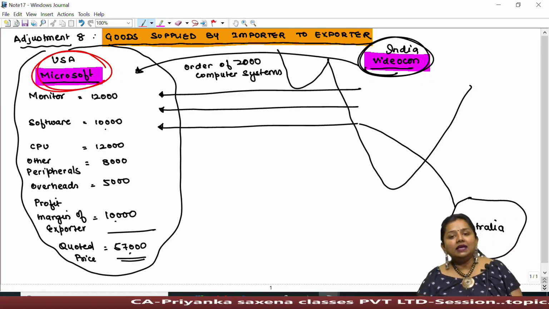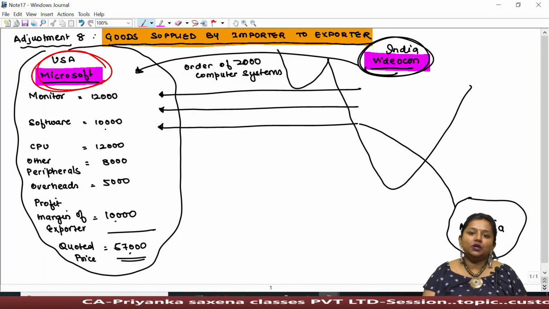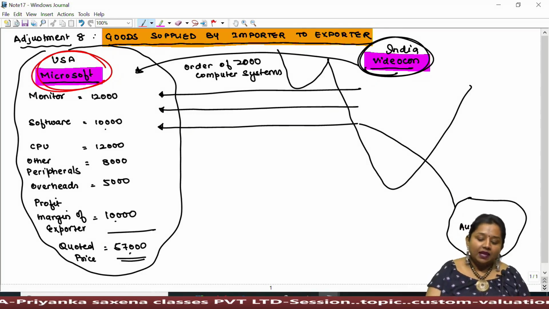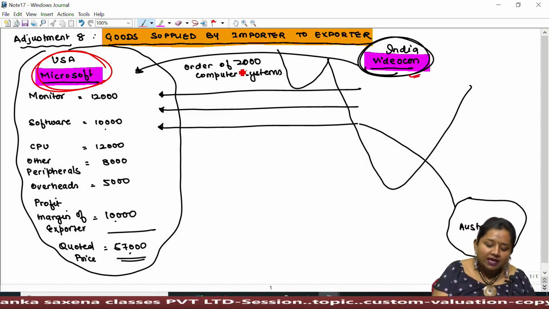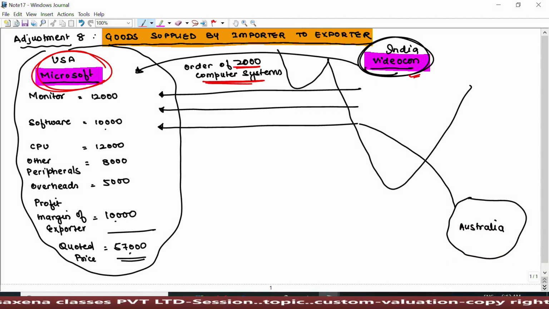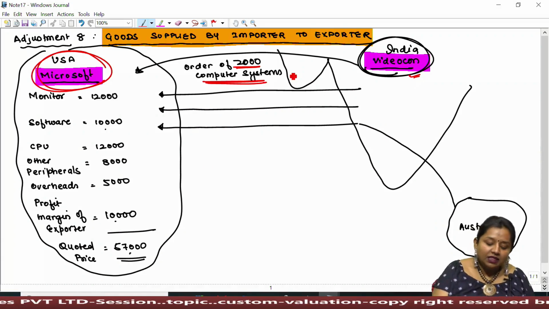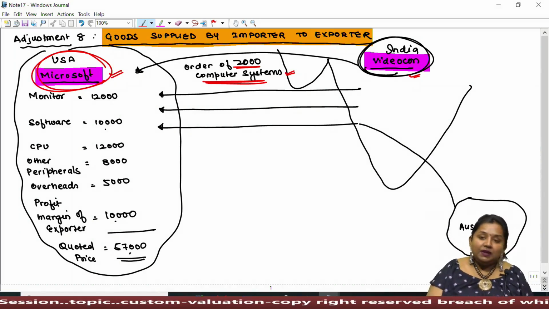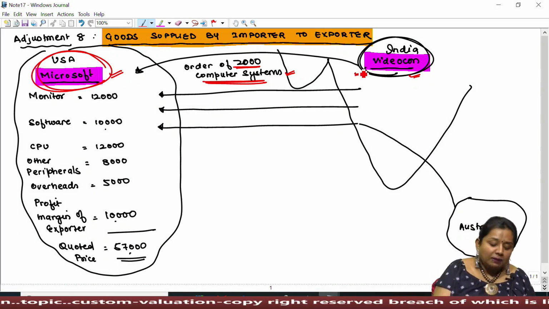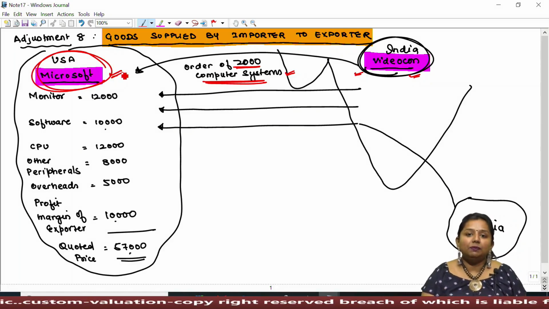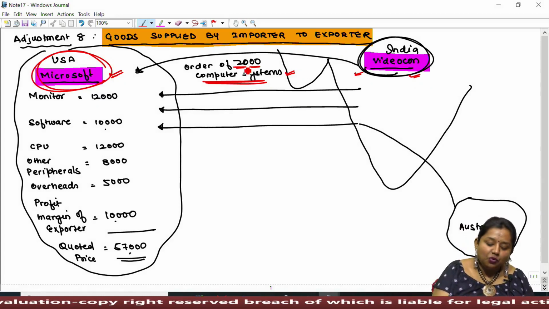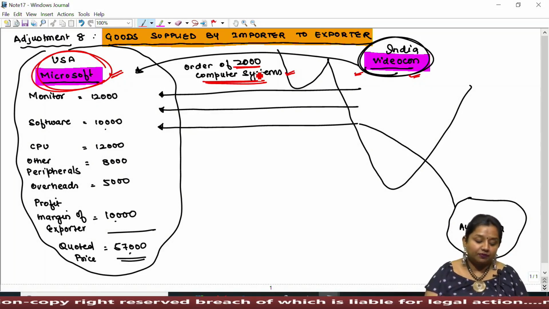But while making such an order, some kind of mutual arrangements or adjustments can be made thereupon. For example, if an Indian importer, Videocon, places an order of 2,000 computer systems to be established in his new office premises, then the order given by Videocon to Microsoft located in the US might be in such a way. Videocon may ask Microsoft to put a quoted price at which he can sell the computer systems if Videocon wants to purchase 2,000 units.